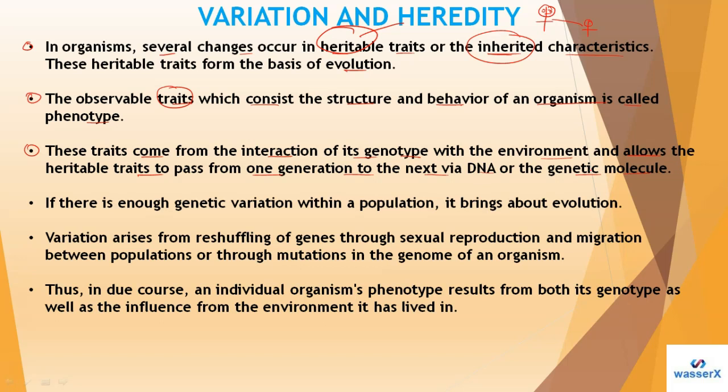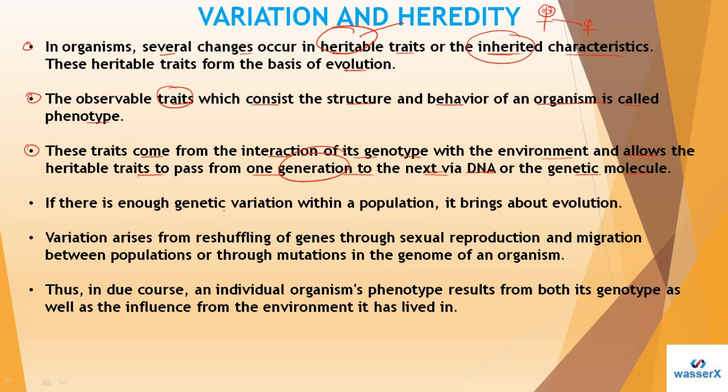Here, students, as you can see in this line, the traits come from the interaction of the genotype, at the molecular level, with the environment, and allow heritable traits to pass from one generation to the other via DNA or genetic molecules.